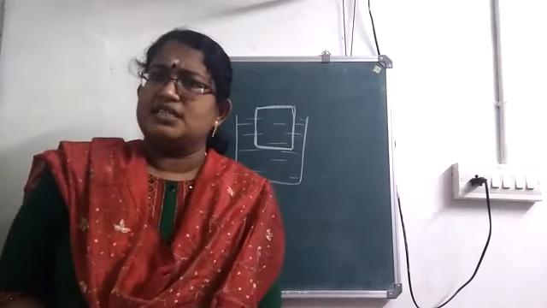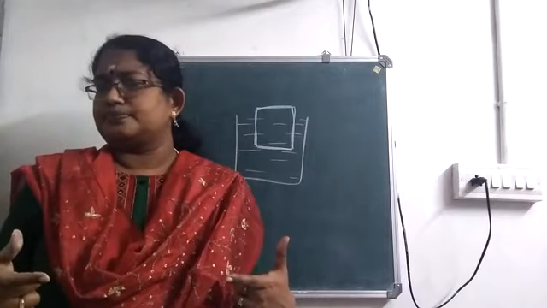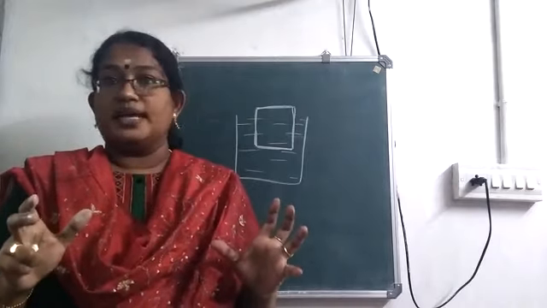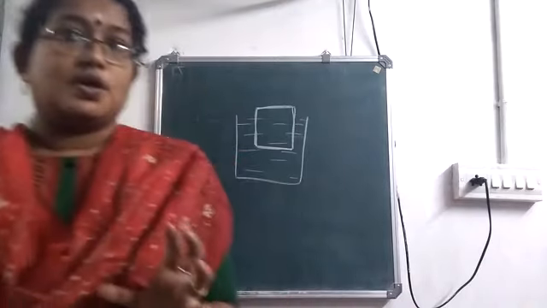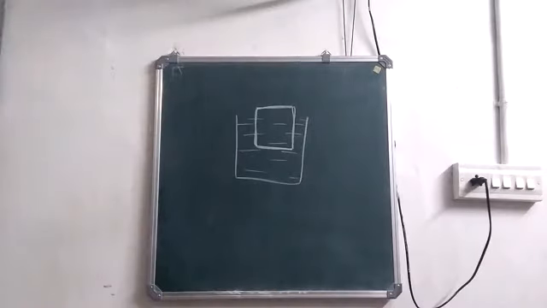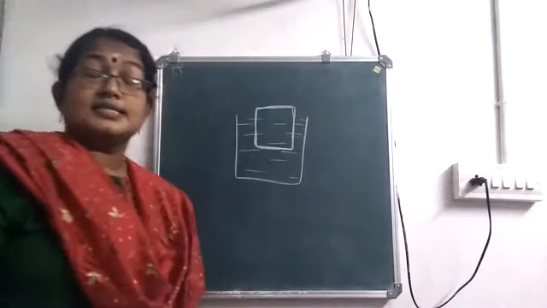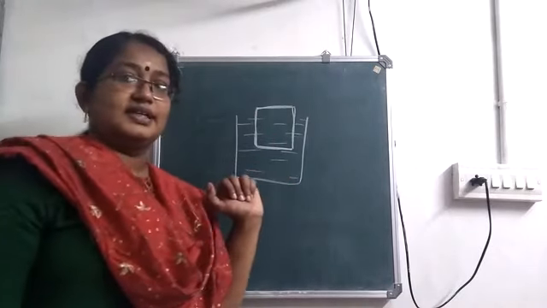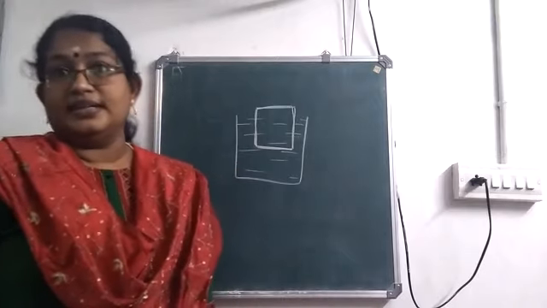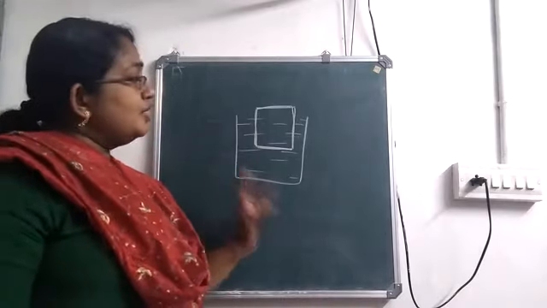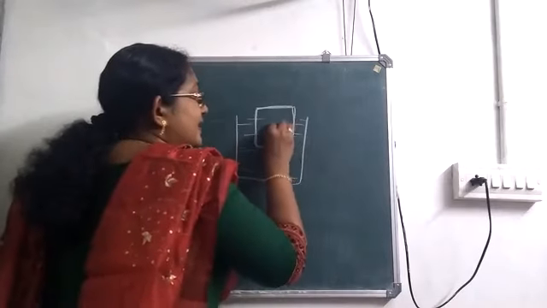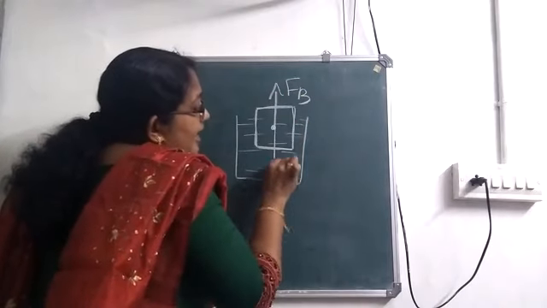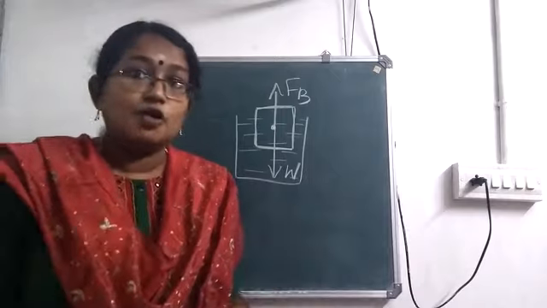What is center of gravity? Center of gravity is the point on the body where the entire mass of the body is concentrated, isn't it? That is known as center of gravity. So when you are considering a body, two forces are acting on the body: weight in the downward direction and upthrust in the upward direction, isn't it? Now when you are considering a floating body, here let me draw this. Upthrust in the upward direction and weight of the body acting in the downward direction.